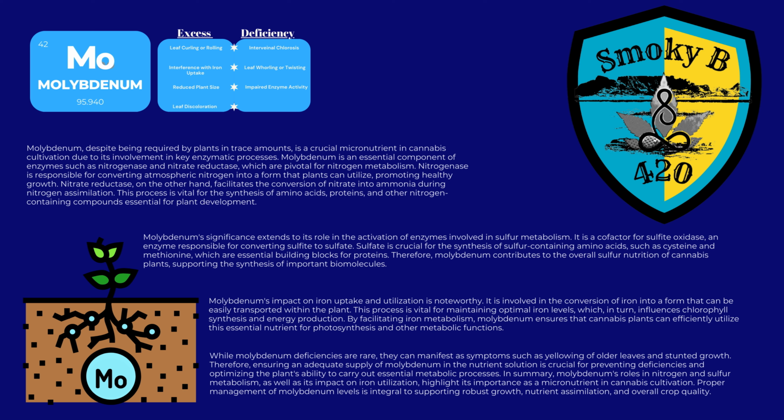Therefore, ensuring an adequate supply of molybdenum in the nutrient solution is crucial for preventing deficiencies and optimizing the plant's ability to carry out essential metabolic processes. In summary, molybdenum's role in nitrogen and sulfur metabolism, as well as its impact on iron utilization, highlight its importance as a micronutrient in cannabis cultivation. Proper management of molybdenum levels is integral to supporting robust growth, nutrient assimilation, and overall crop quality.